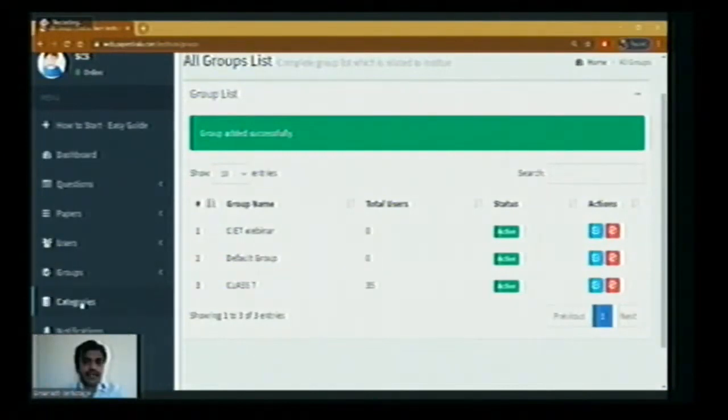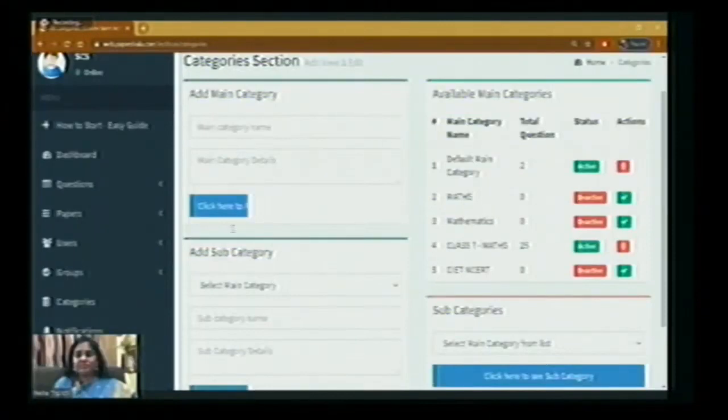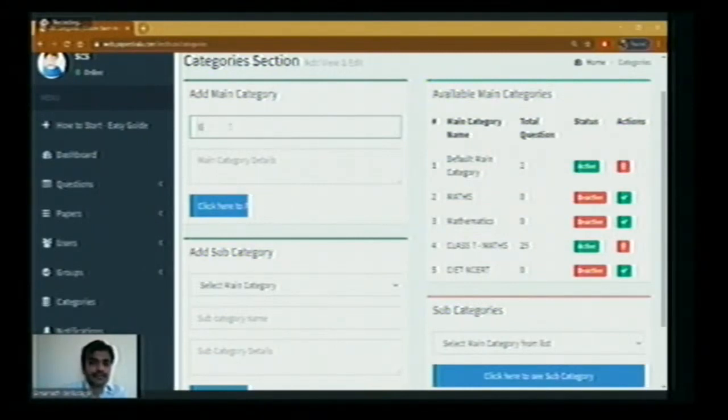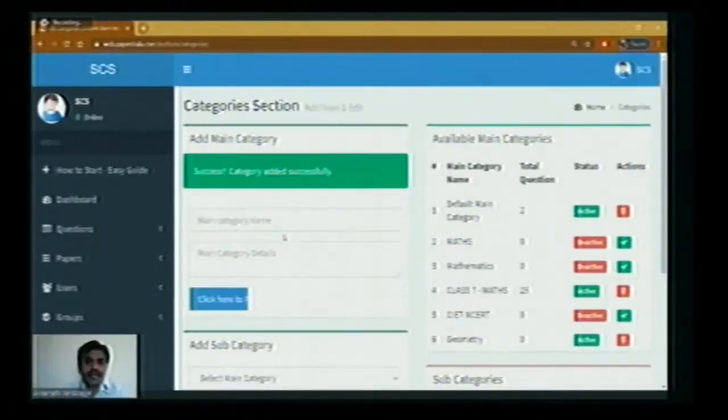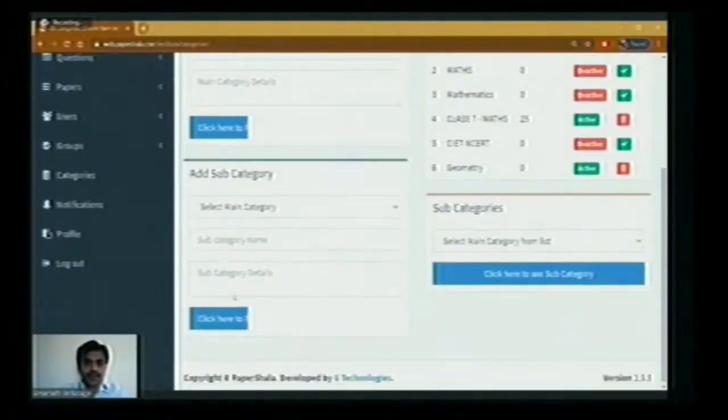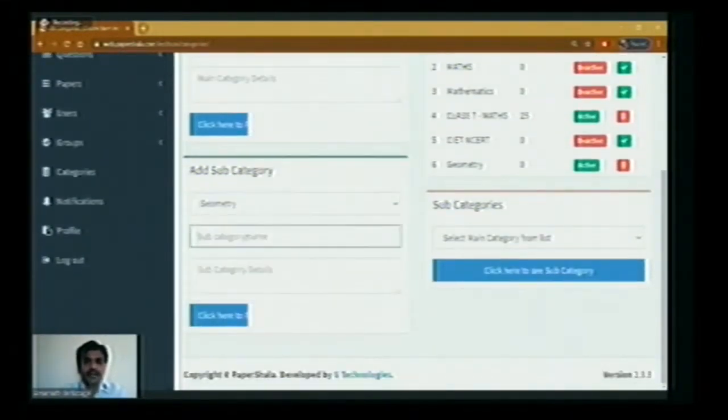So then we have to add categories, like add main category, subcategory and these things. Now main category. Suppose if I want to conduct an exam in geometry, so this is my main category, geometry. So I have created main category, geometry. So select main category, geometry and subcategory name. Suppose if I want to conduct exam on circles. So subcategory is circles. We have to click to add that subcategory.